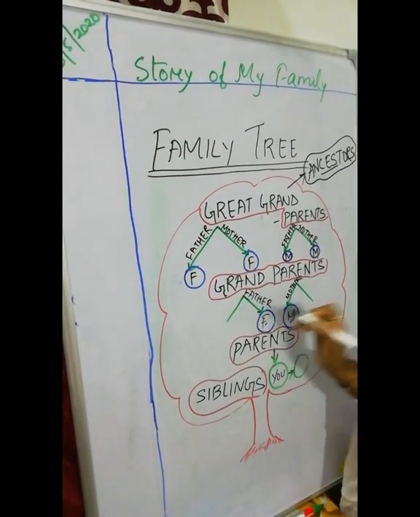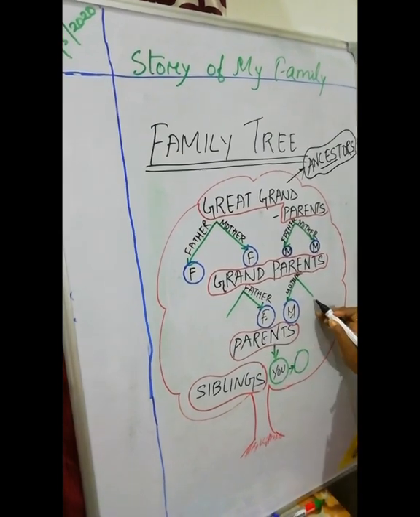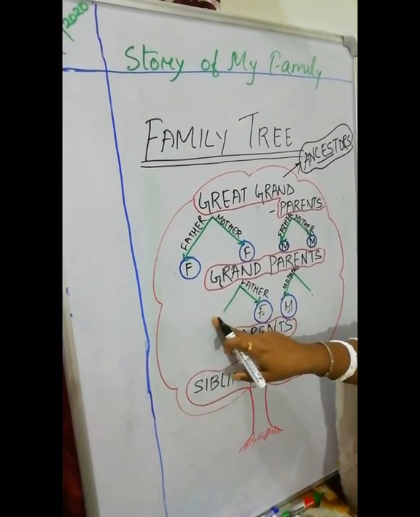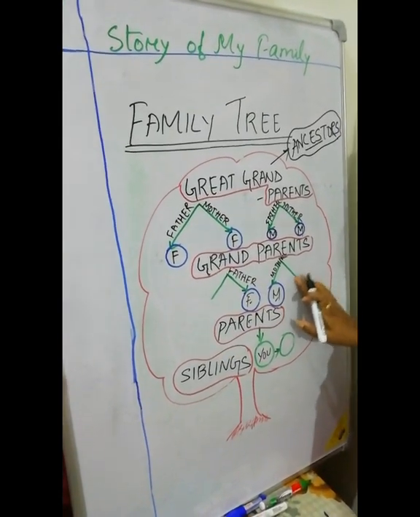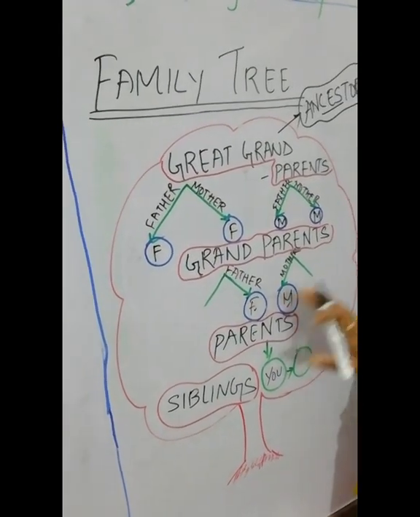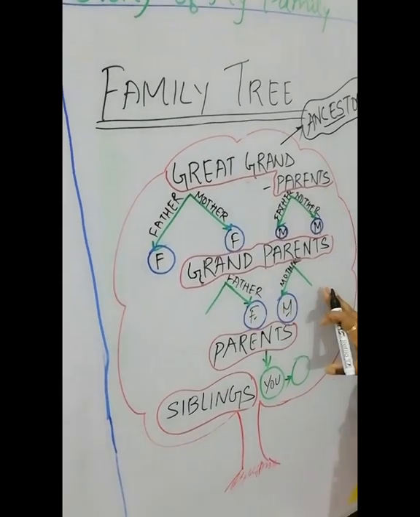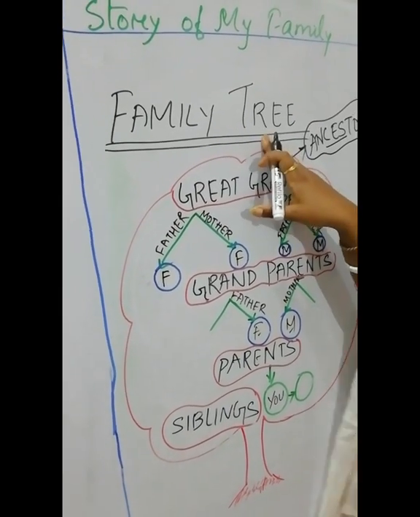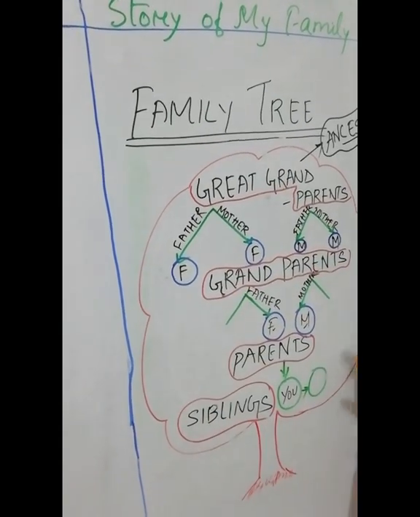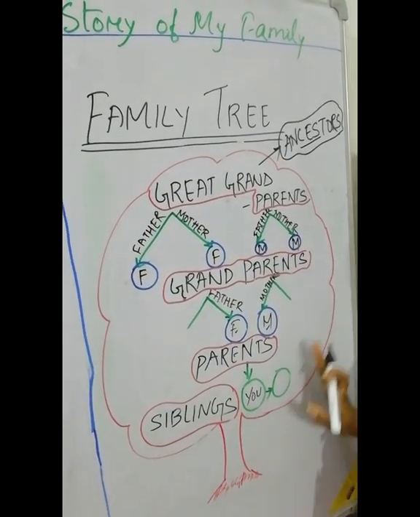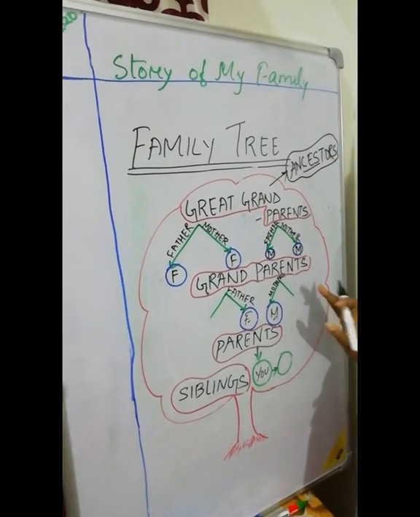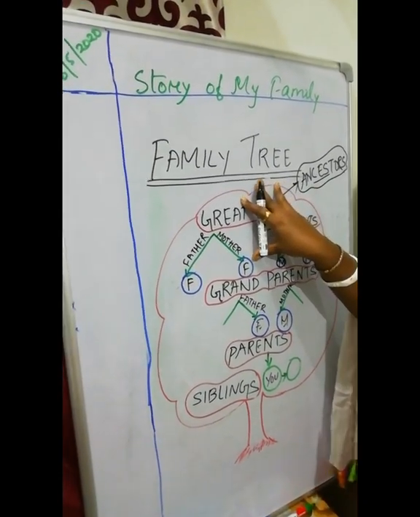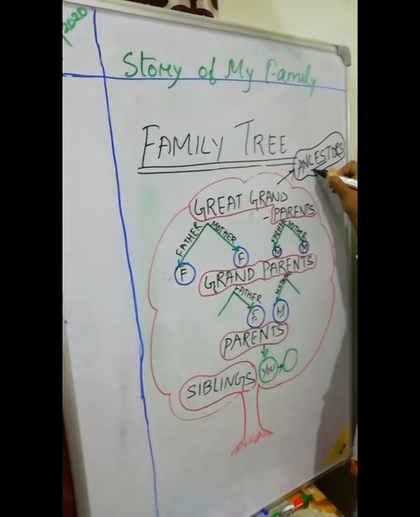Clear? Here we can add more of your uncle and aunt. That can be your chacha, that can be your bua. Here we can add masi. So this depends on the family relations. Clear? So a family tree means a chart of a tree of all family members that is present in your family. Am I clear? So first start with the great grandparents, that is your ancestors.